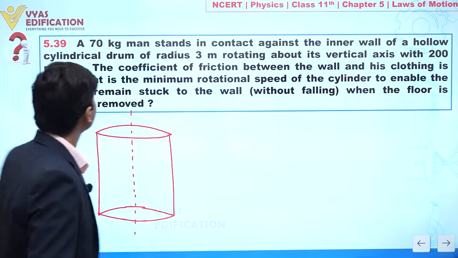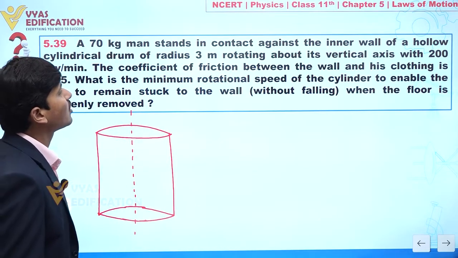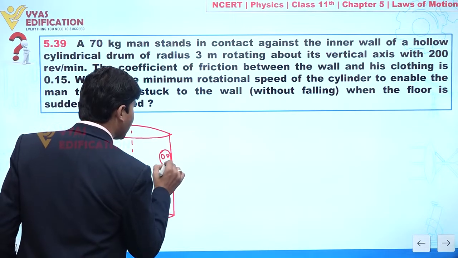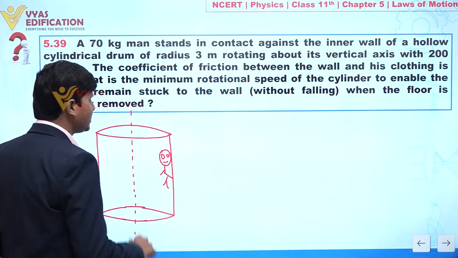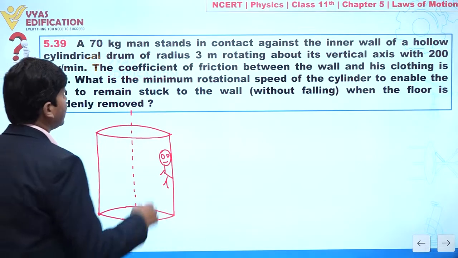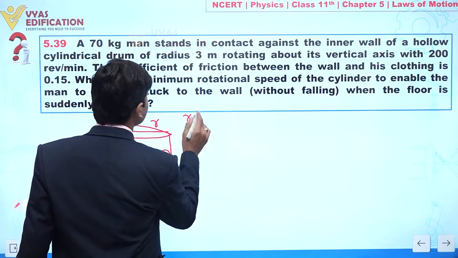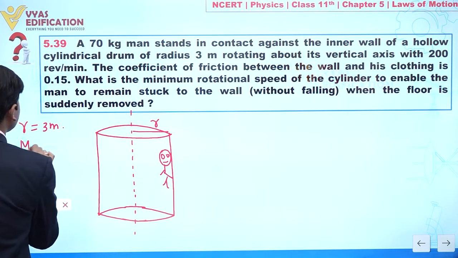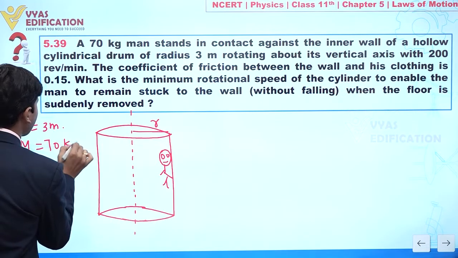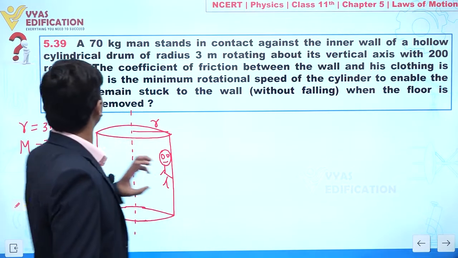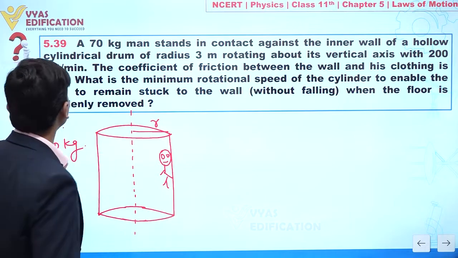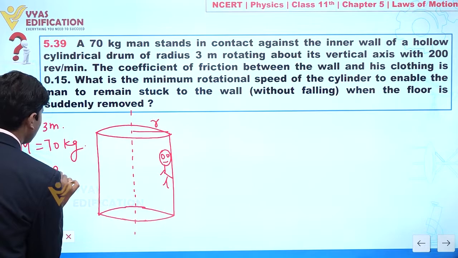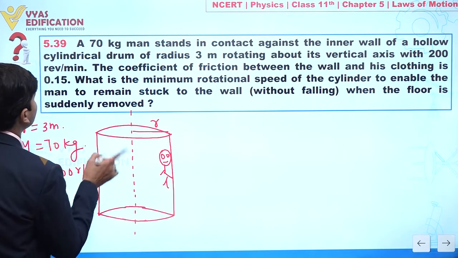So a 70 kilogram man stands in contact against the inner wall of a hollow cylindrical drum. Let's suppose here we have a person in contact with this vertical wall. Radius is given, I am taking it as r, r equal to 3 meter. Mass of that person is 70 kg. Frequency is also given, 200 revolution per minute.